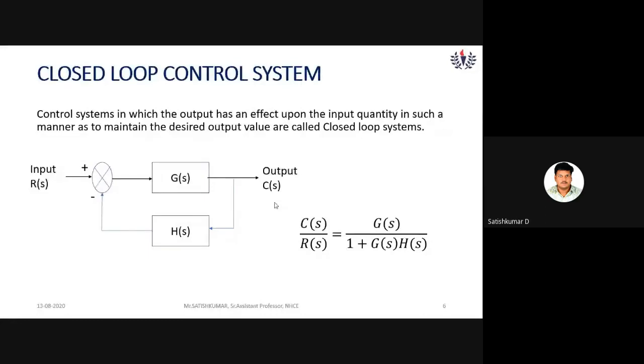If you derive it, you have to remember this formula: C of S by R of S equals G of S divided by 1 plus G of S H of S. Here G of S is the forward block transfer function, and H of S is the feedback block transfer function.